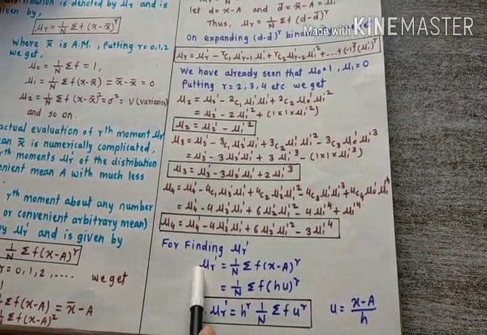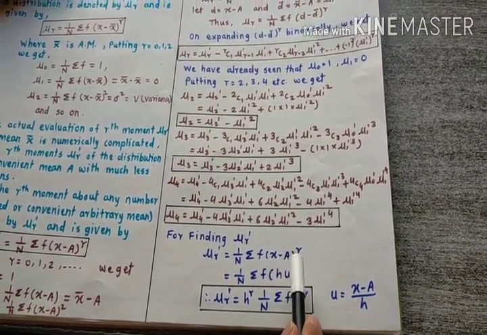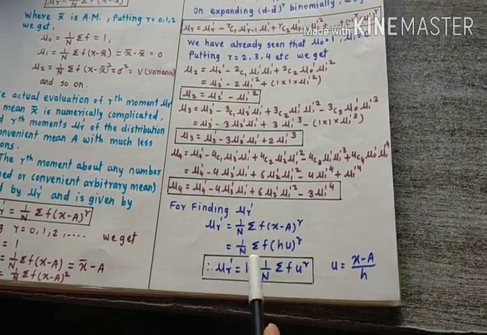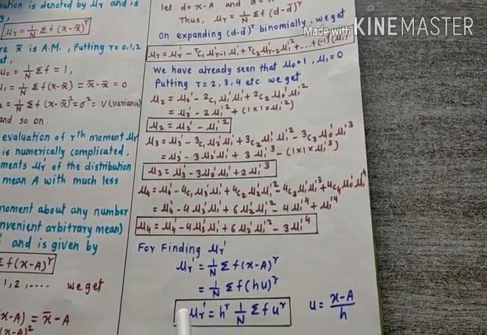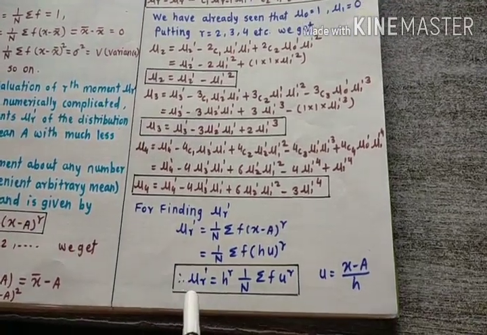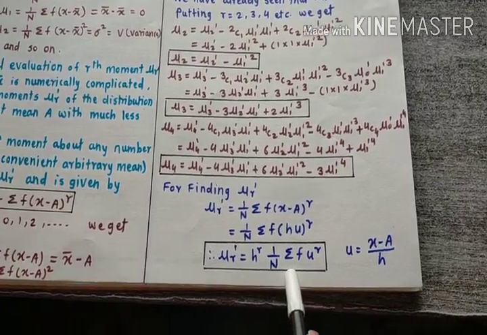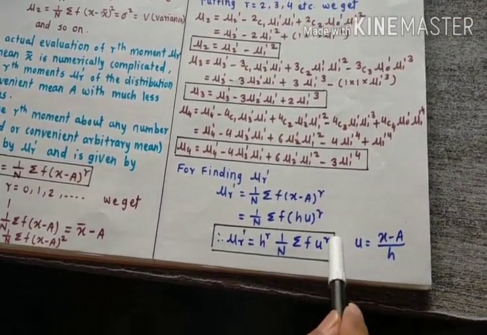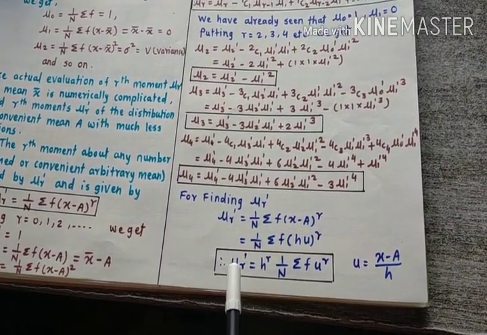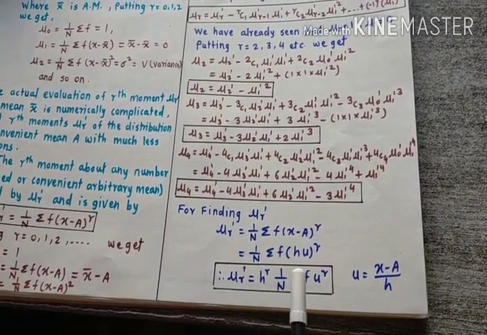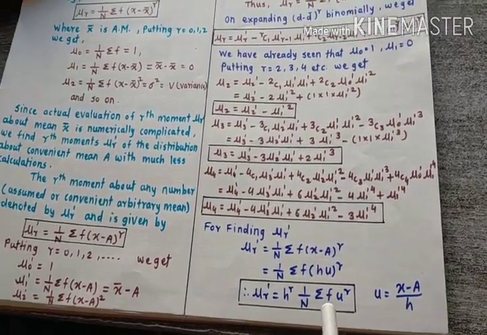we can see mu r dash is equal to 1 upon n summation f into (x minus a) raised to r. On simplification of this, we will get the relation that is mu r dash is equal to h raised to r into 1 upon n summation f u raised to r. Here h is the class width and r is the moment which we want, and u is equal to x minus a upon h.